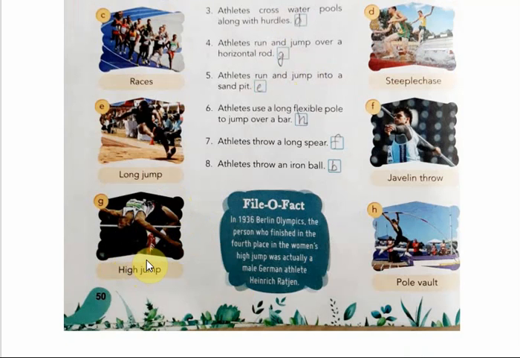In this, the competitors just have to jump unaided over a horizontal bar placed at a measured height without dislodging it. That means the athletes have to jump over the horizontal bar without dislodging it. They should not touch it, or if they touch it, the bar will fall down from there. It is kept at a measured height.